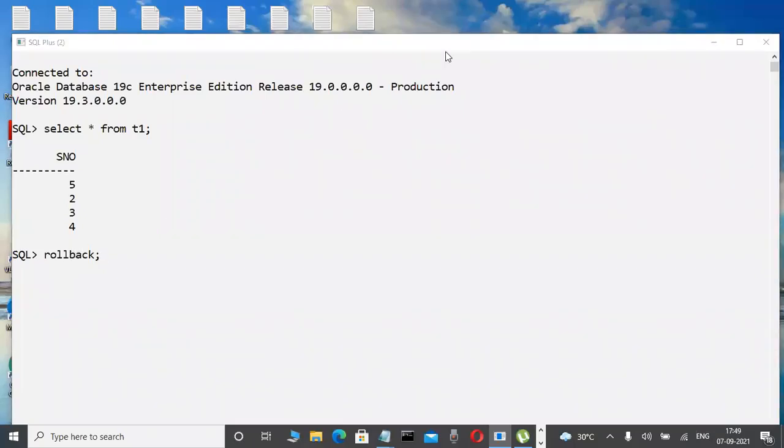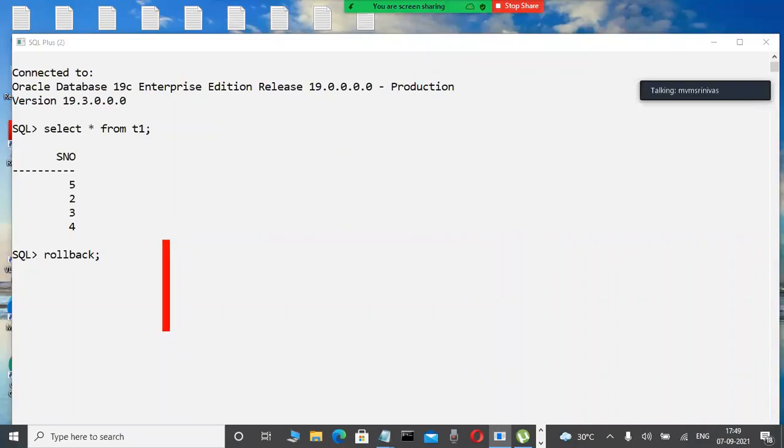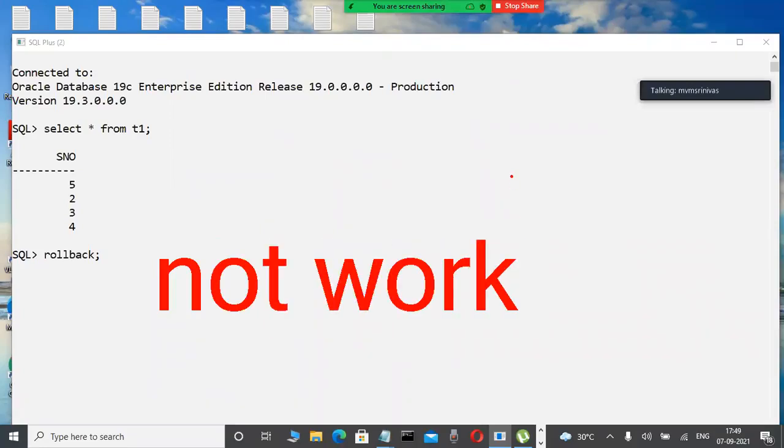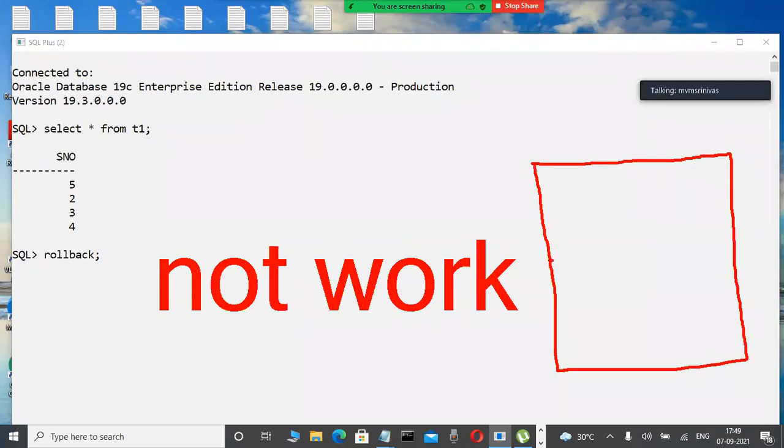Very good. Two persons are telling, Prasant and Jansi. Yes, correct, 100%. This is not changing. It does not change, and the rollback is not working. Why? Slowly observe it here. This is the server. Now observe what happens in a commit.